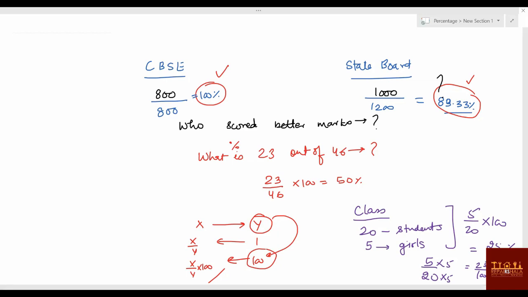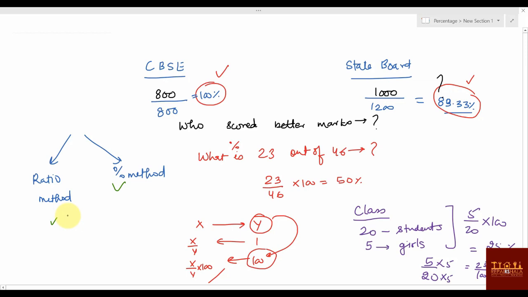Believe me, the percentage topic can be solved by 2 methods. One is called the ratio method, which in SSC and bank coaching they normally teach, and the second is called the percentage method. At some places the percentage method is good, at some places the ratio method is good. So we will study both and see which method is more beneficial to save time. I hope this is clear, like the definition of percentage.